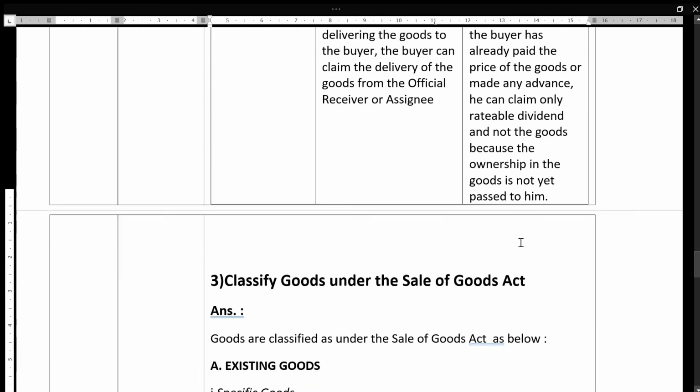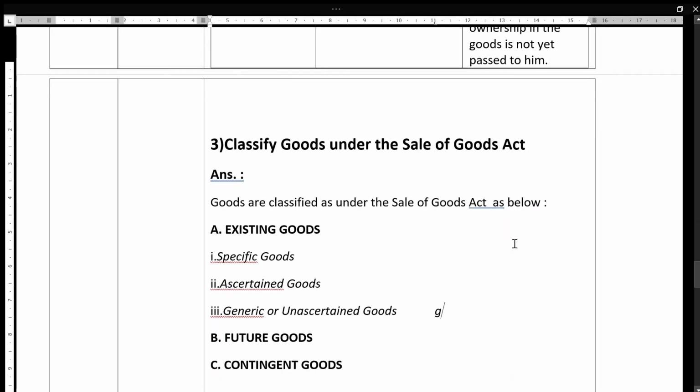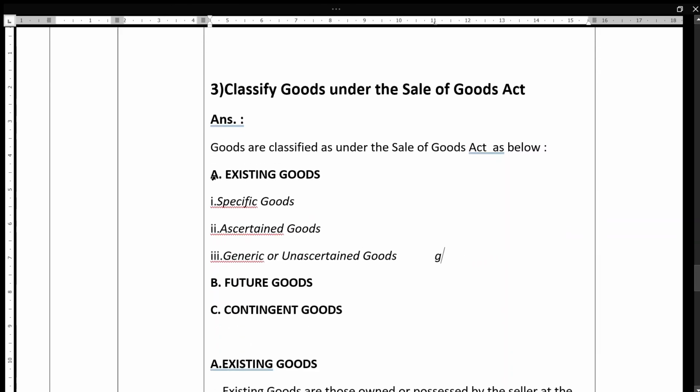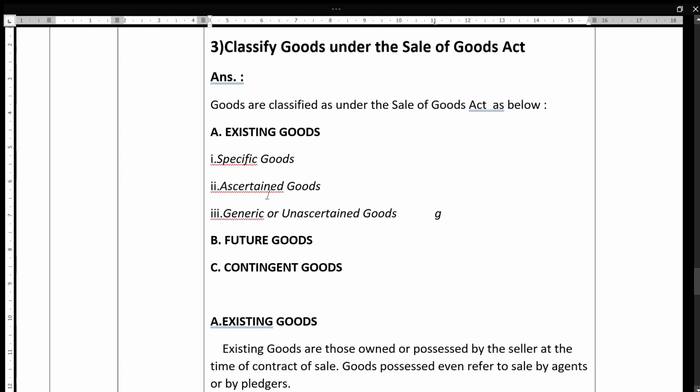And next is another question. Classify goods under the Sale of Goods Act. Here goods can be classified under three categories: existing goods, future goods, contingent goods. Under existing goods there are subdivisions: specific goods, ascertained goods, generic or unascertained goods.